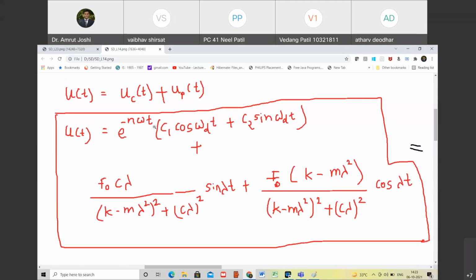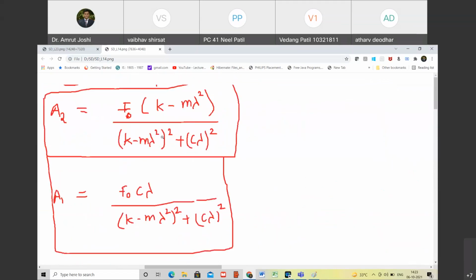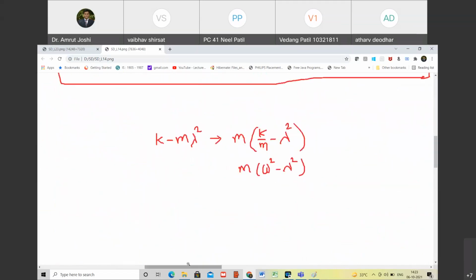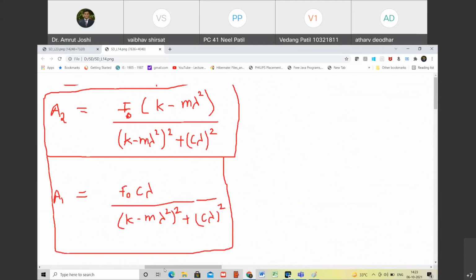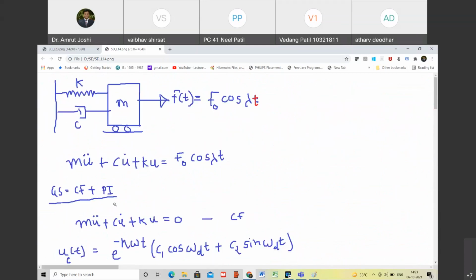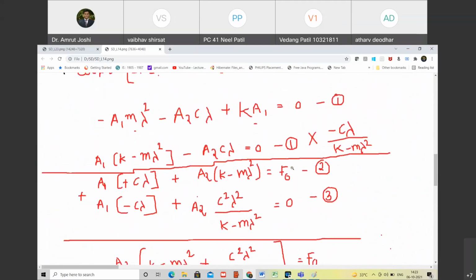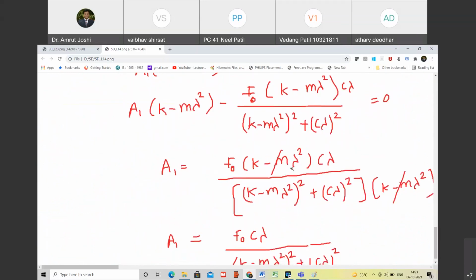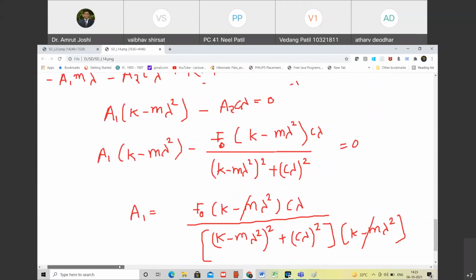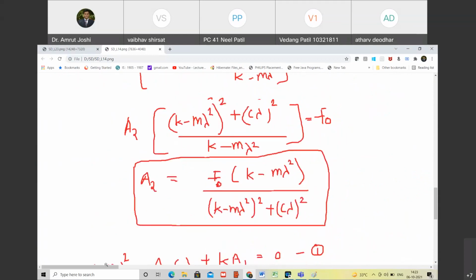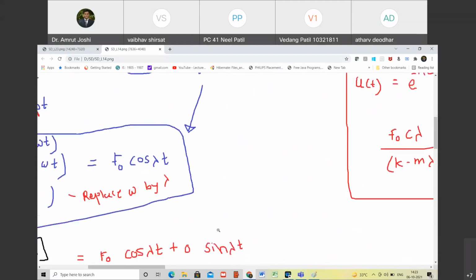Yes, sir. Okay, what were the boundary conditions here? For what boundary conditions did we obtain this solution? Where are the boundary conditions? Are there any boundary conditions?